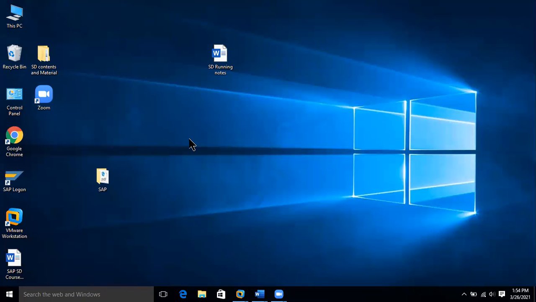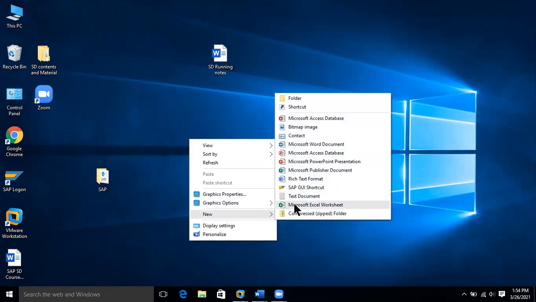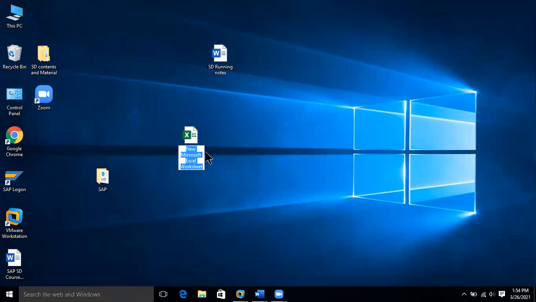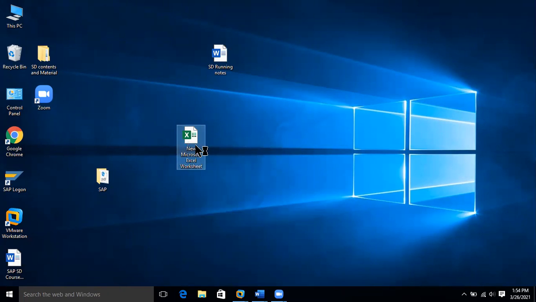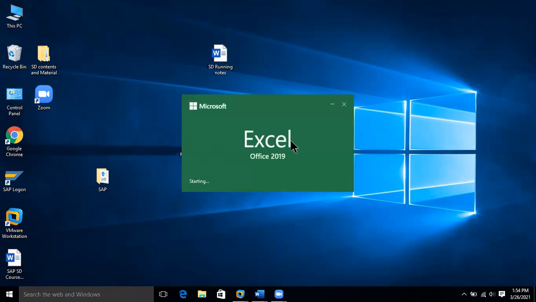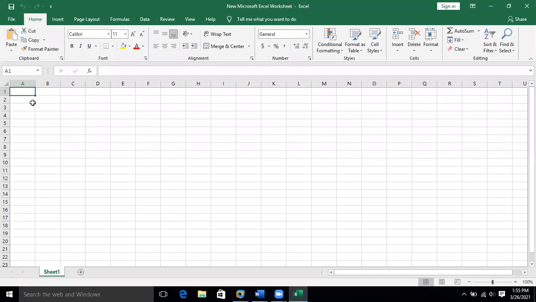So let's keep it in a table format instead of text. I'll go with the Excel sheet. I write it like this.